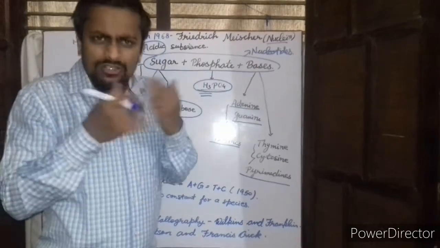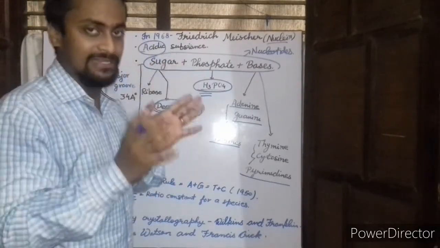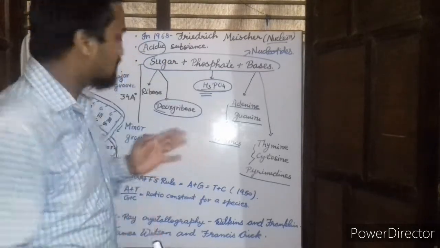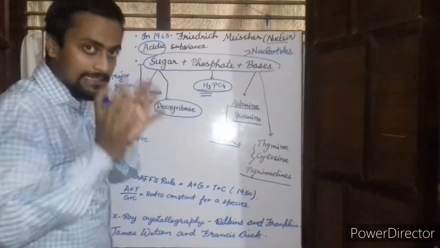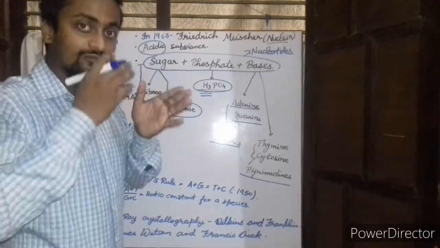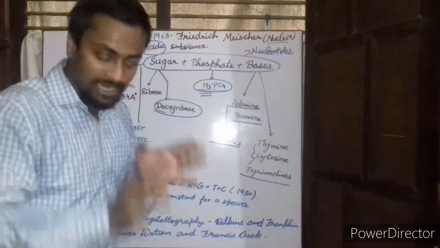Chemically, the DNA can be defined as the double-stranded, helically twisted, long chain of deoxyribonucleotides. Now, what are deoxyribonucleotides? Actually, the DNA is composed of three things. Firstly is the sugar. The sugars are further of two types: the first is the ribose sugar and the other is the deoxyribose sugar. The sugar which is found in the DNA is the deoxyribose sugar.